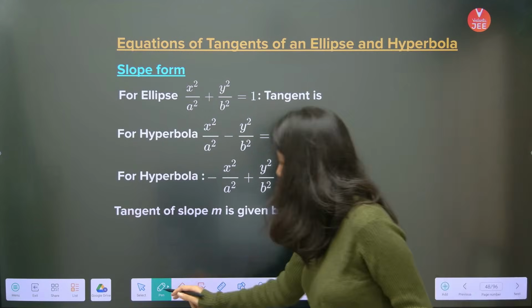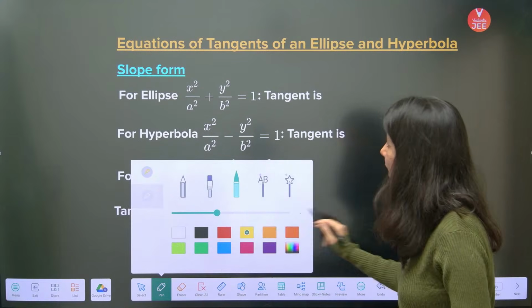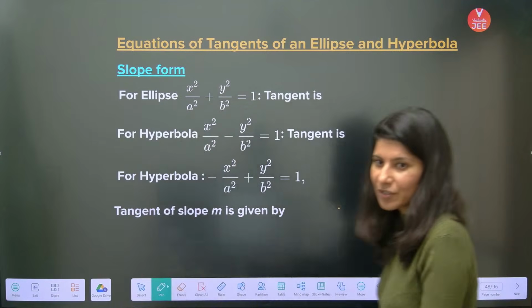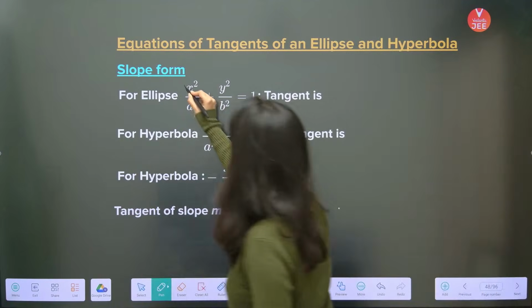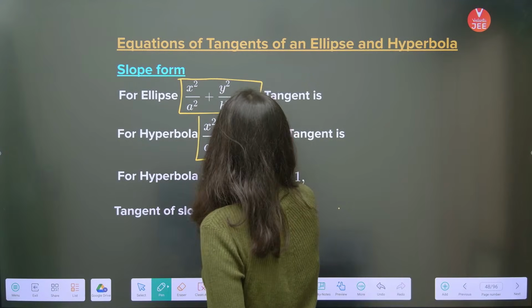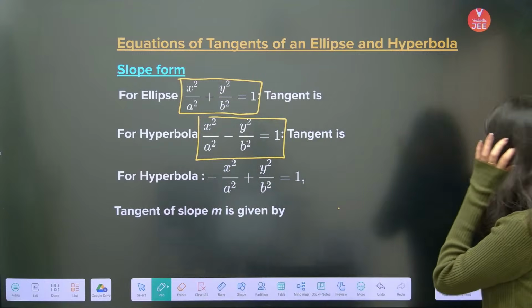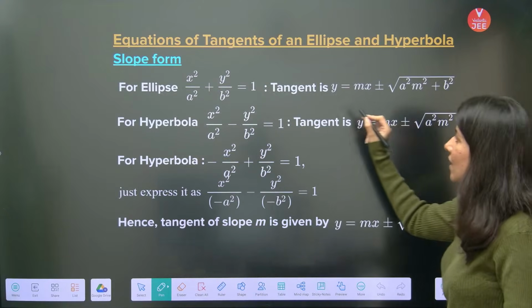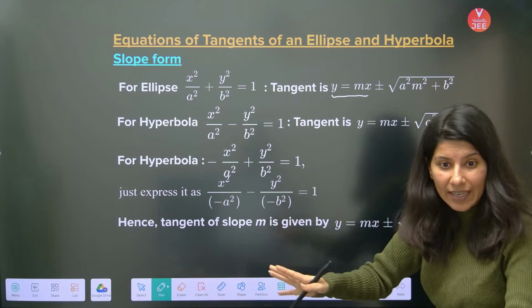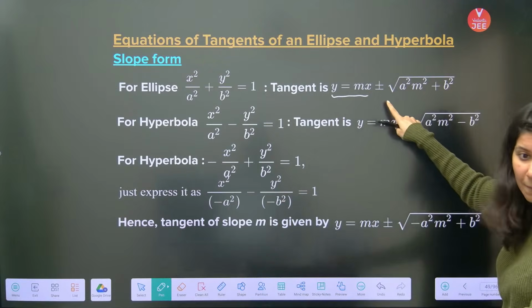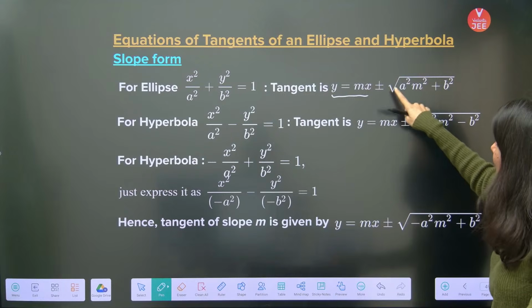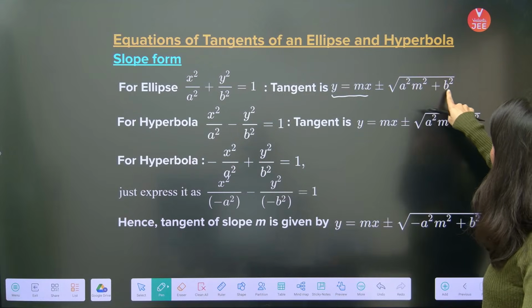Okay, so equation of tangent of ellipse and hyperbola together. First of all, this is your ellipse, so the equation of ellipse and then the equation of hyperbola. For this standard ellipse, the tangent is y = mx ± √(a²m² + b²).